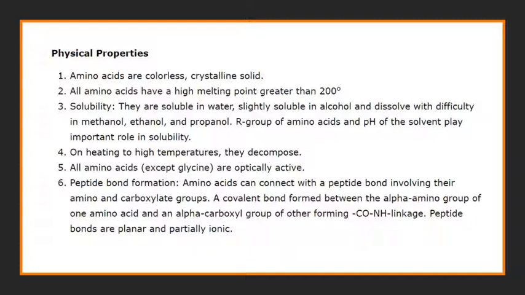Next is peptide bond formation. Amino acids can connect with a peptide bond involving their amino and carboxylate groups. So an amino acid has an amine and a carboxyl group, and the amino acids are connected to each other with the help of this peptide bond. It is a covalent bond formed between the alpha amino group of one amino acid and the alpha carboxyl group of another, forming a CONH linkage. The peptide bonds are planar and partially ionic.